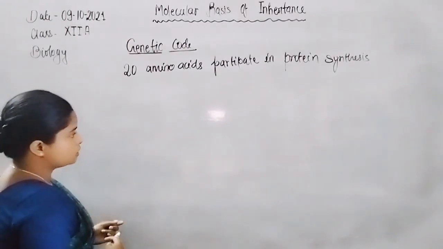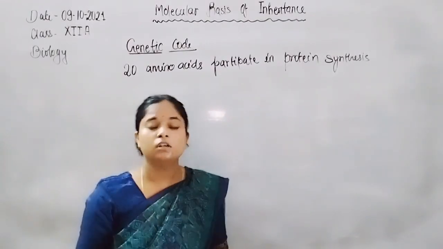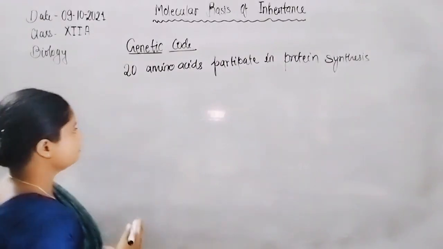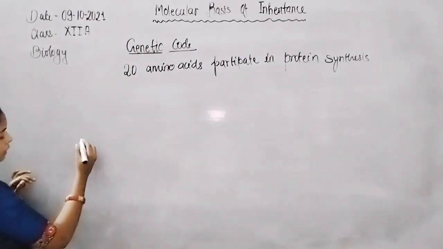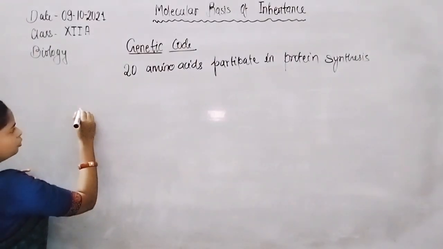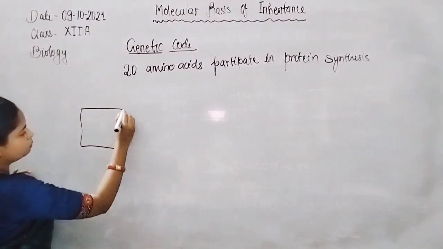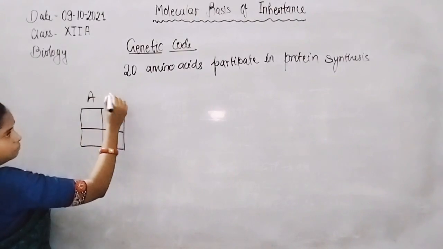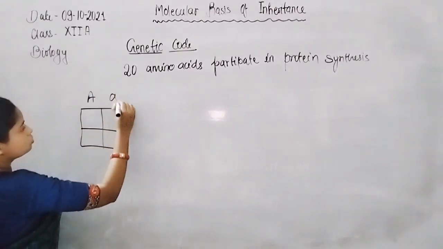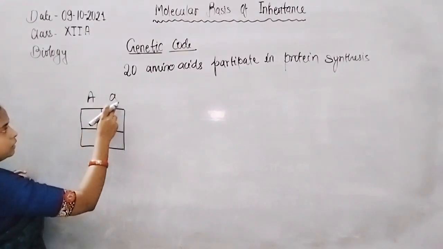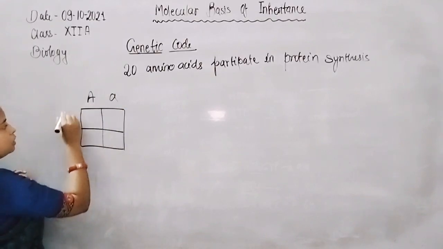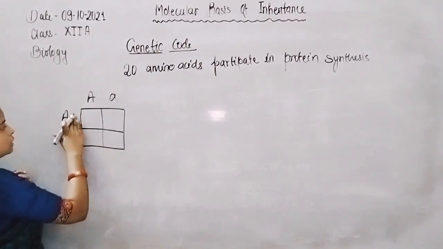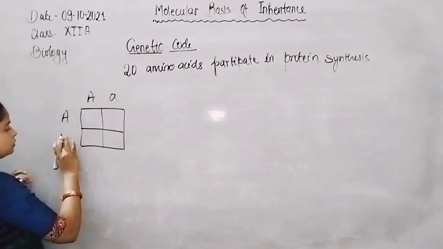Now let us discuss how triplet codon formation occurs. As we know, in a monohybrid or dihybrid cross, we simply form a Punnett square. For example, just an example only, capital A, small a. How many combinations will arise from such alleles?